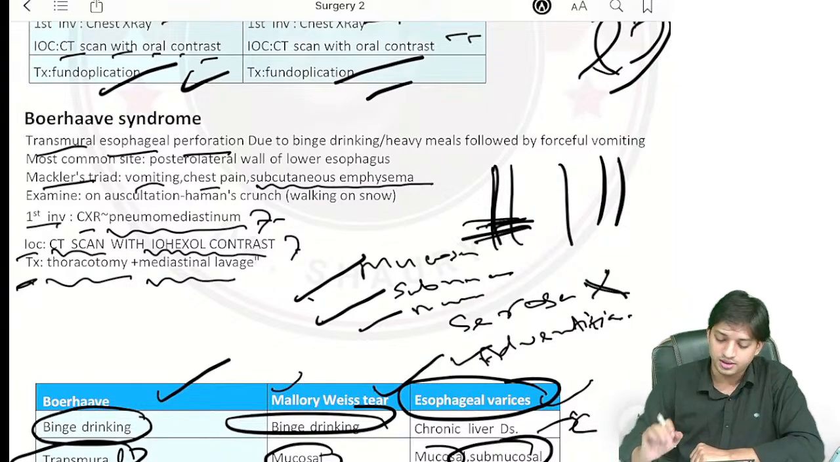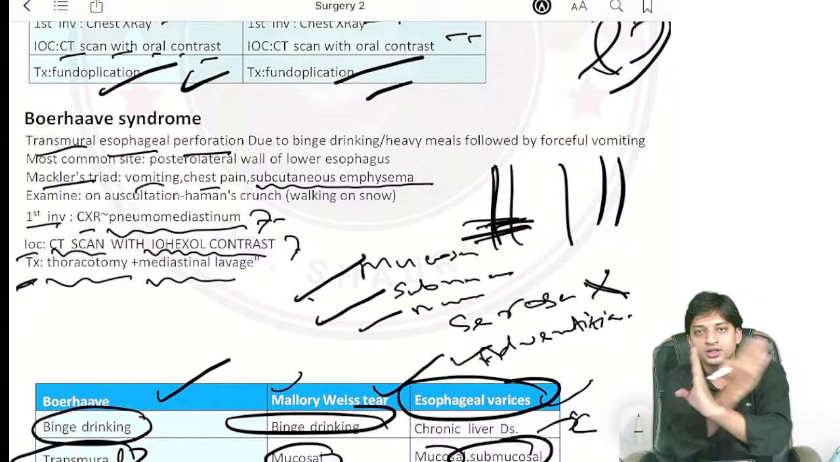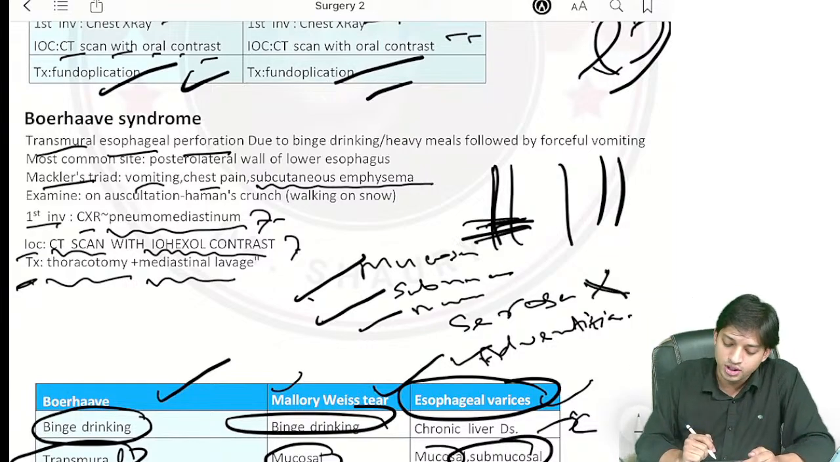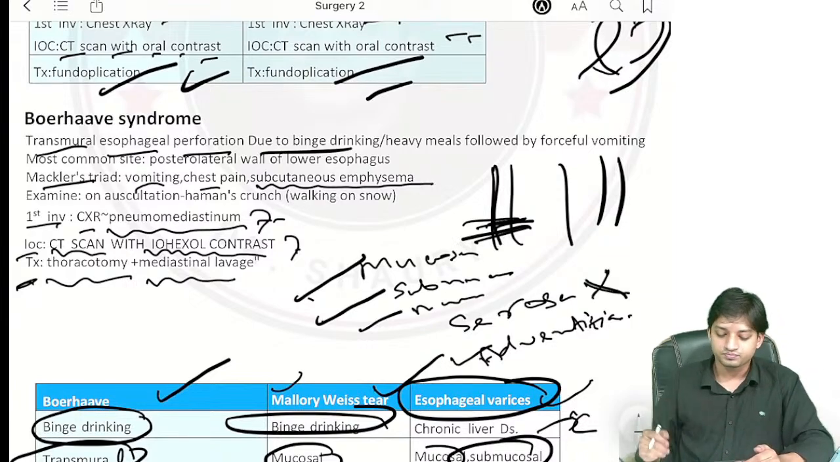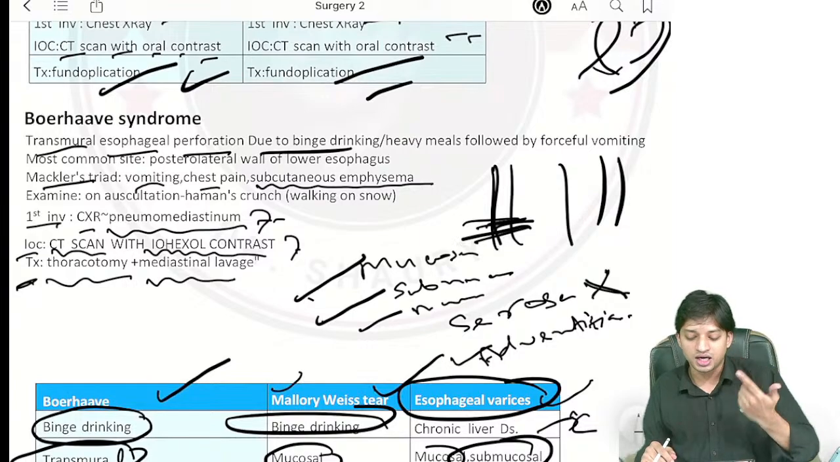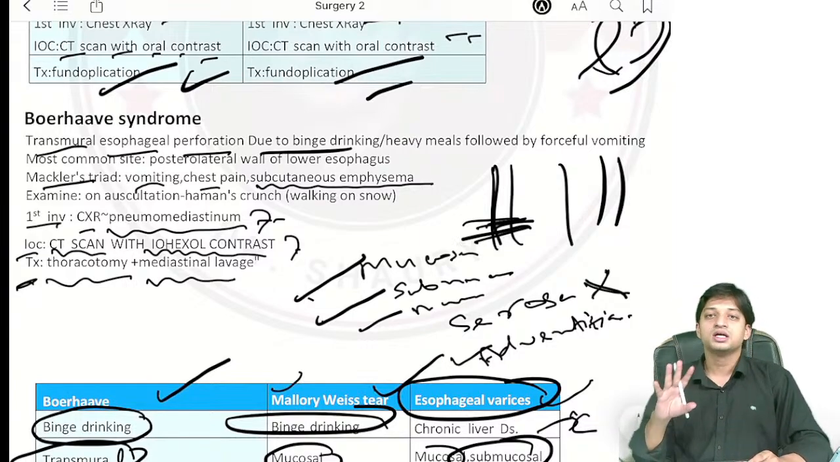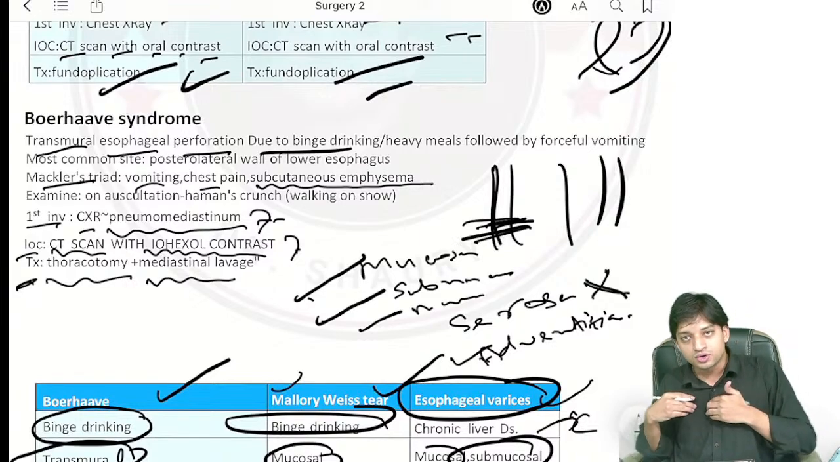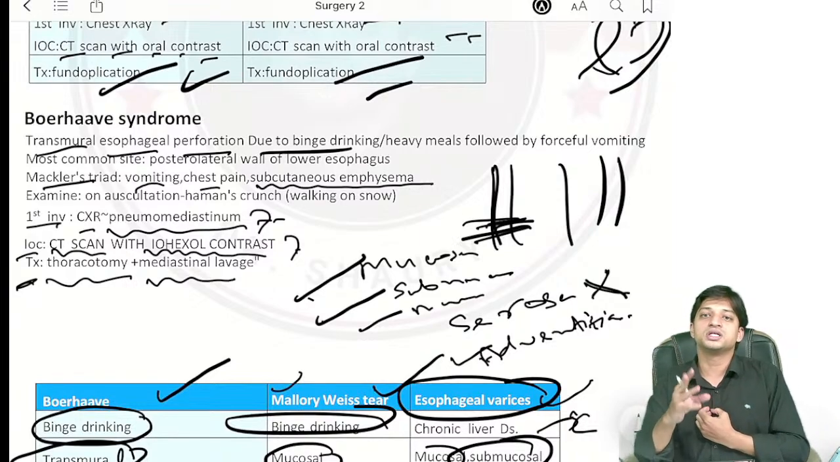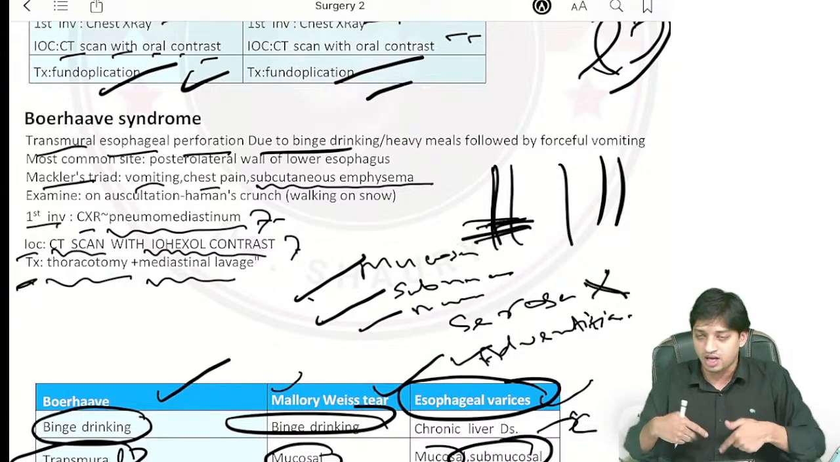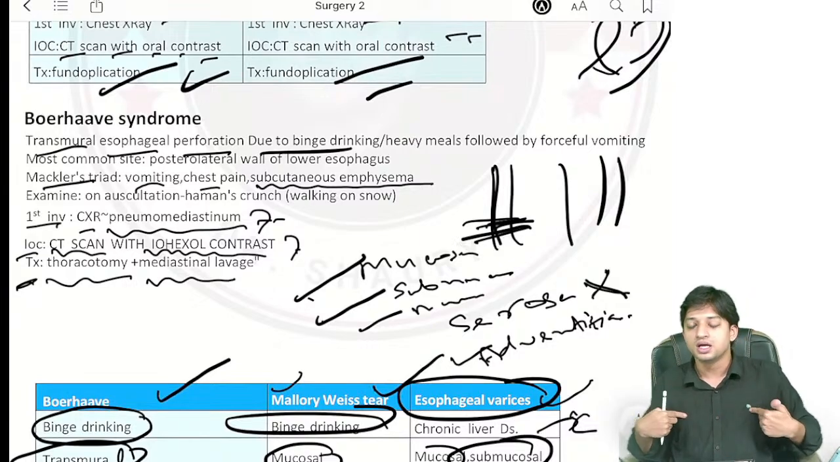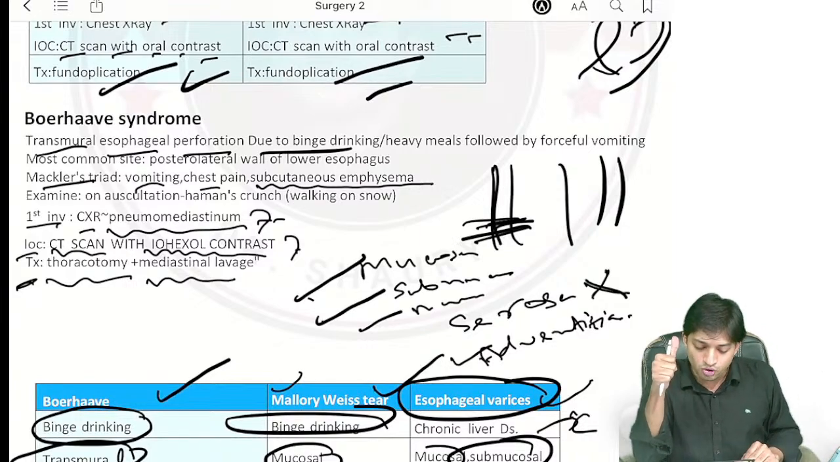Now, you see here, in Boerhaave syndrome, what is happening? There is through and through tear of all the layers. So, what is going to happen? Due to breakage of the layers, there will be leakage of the contents. So, the clinical features, what you will see? Very easily, if there is breakage through and through of the pipe or the esophagus, you will see the features of subcutaneous emphysema. Air from the GI tract will come out and accumulate subcutaneously. So subcutaneous emphysema, most common feature.